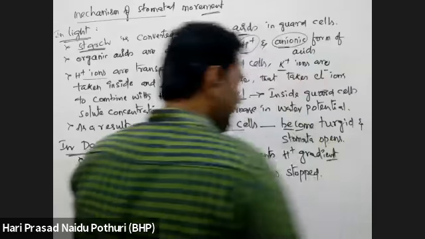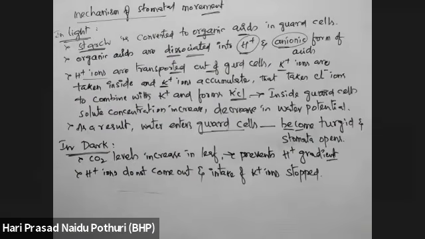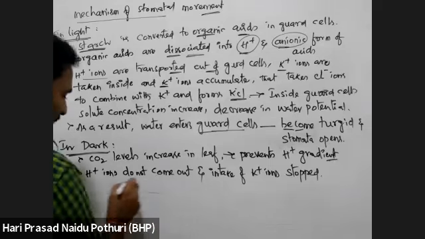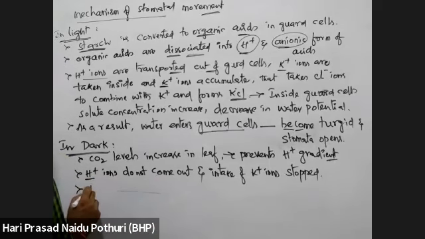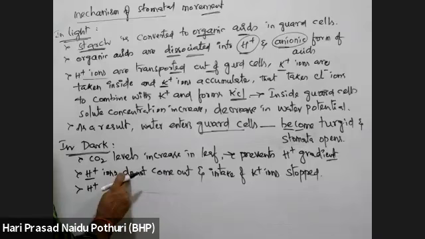K plus ions entering the guard cell will be stopped for both phases. So H plus ions are available inside the guard cell itself because they are not coming out.